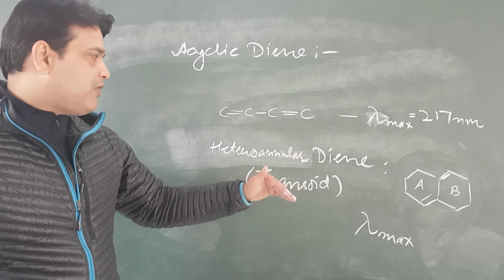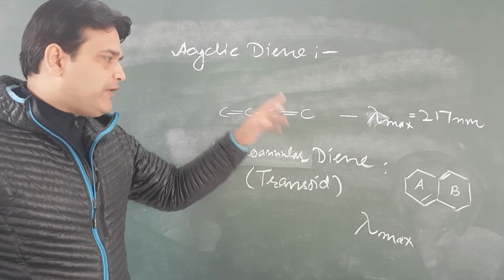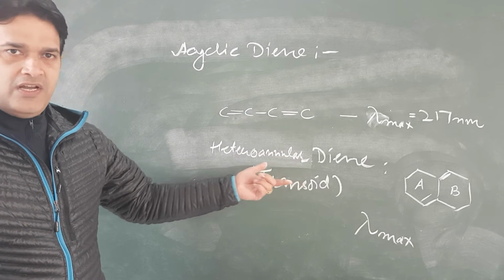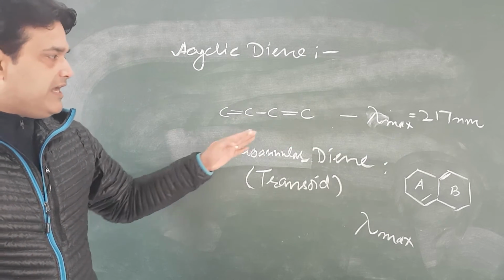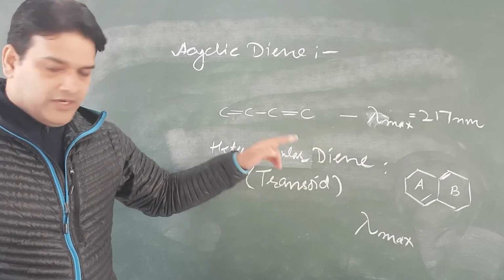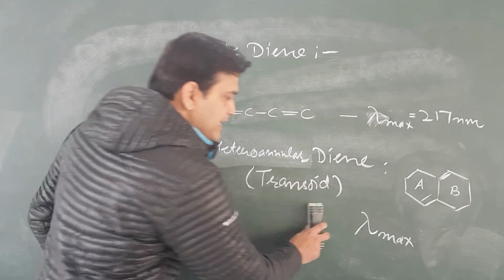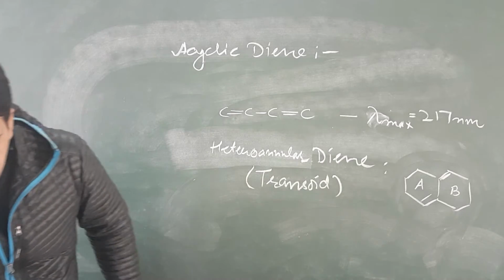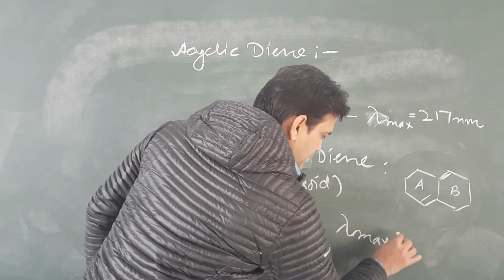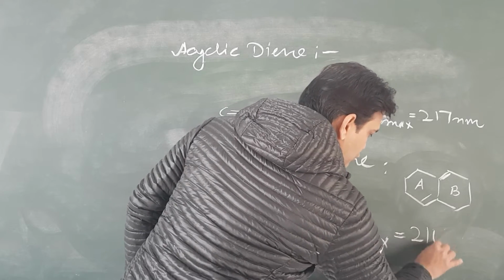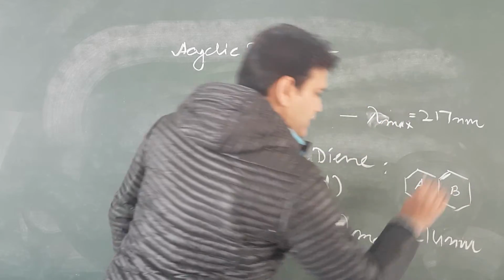If both the bonds are in the same ring, they are homoannular or cissoid. And when these double bonds are in different rings, then they are called heteroannular dienes or transoid. And for this system, lambda maximum will be equal to 240 nanometer.